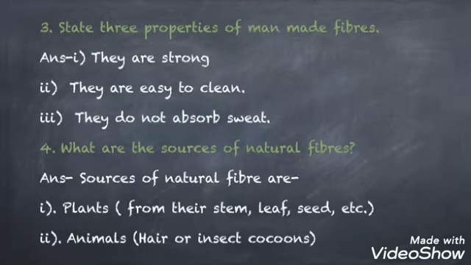Come to question number 4. What are the sources of natural fiber? I hope you all can answer this question. There are two sources of natural fibers. The first one is plants, and from their stem, leaves, seeds, etc. we get plant fibers. And the second one is animals. Hair or insect cocoon provide you animal fibers.